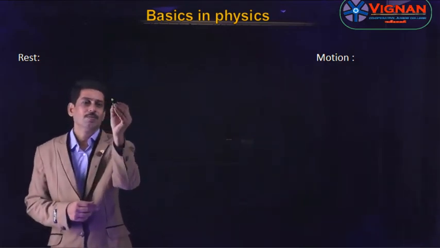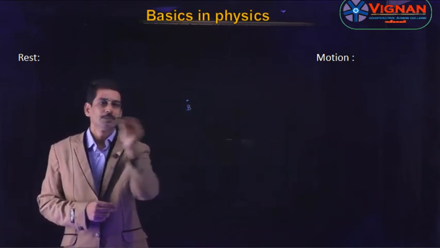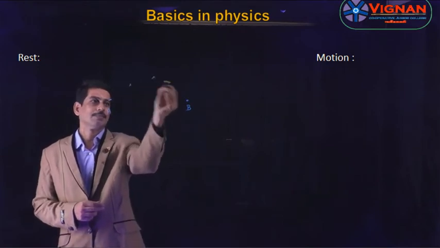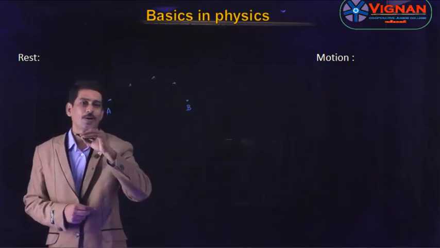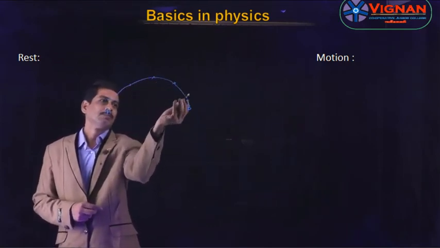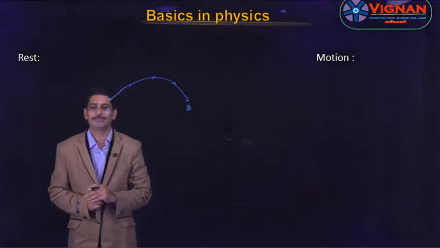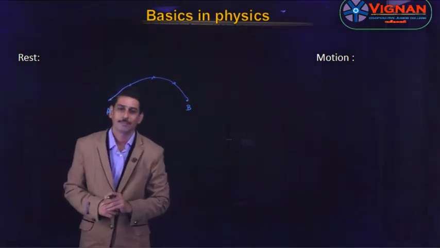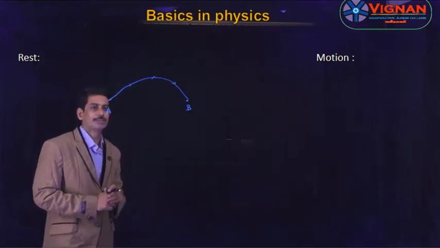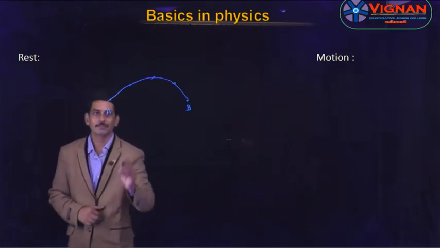Now I am considering two points, A and B, and from A to B I am considering different points. If I join these points, that is called a path. The line joining the successive positions during the motion of the body is called a path.